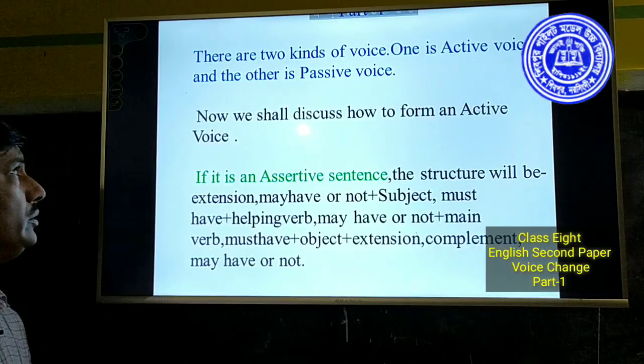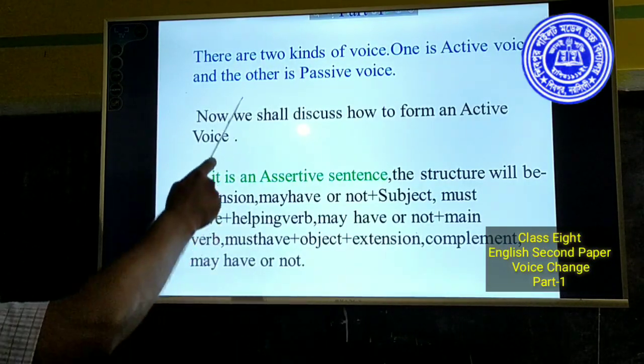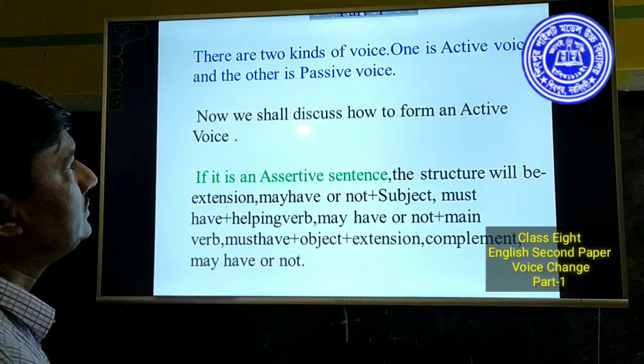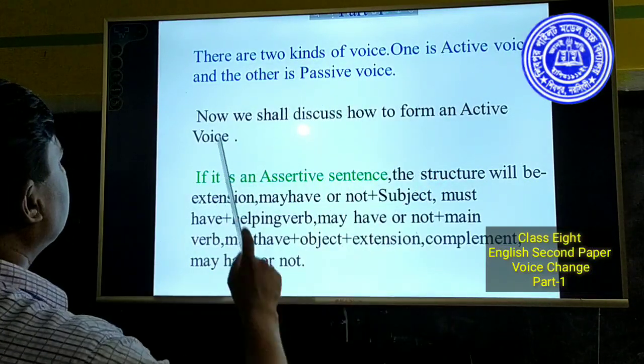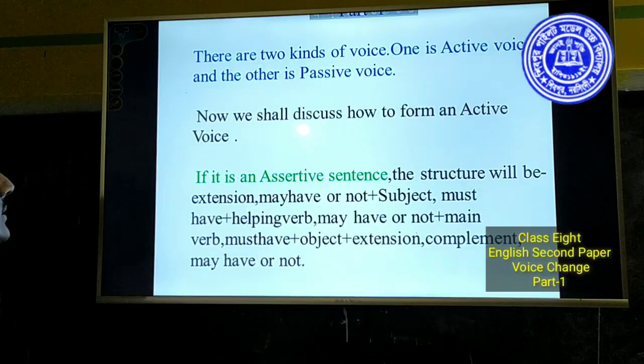It is known to you that there are two kinds of voice. One is active voice and the other is passive voice. Now we shall discuss how to form an active voice.